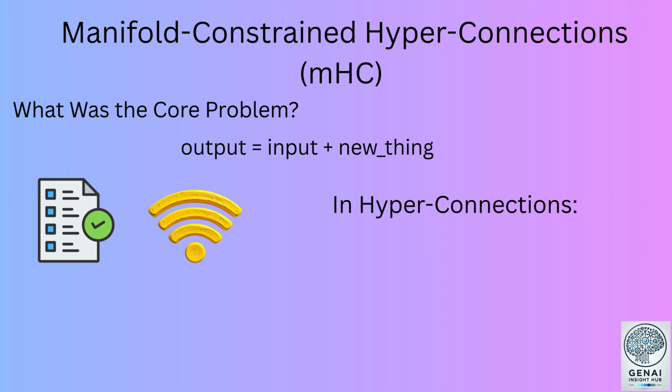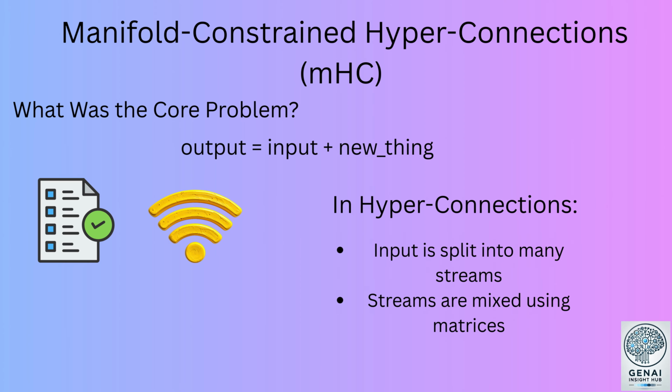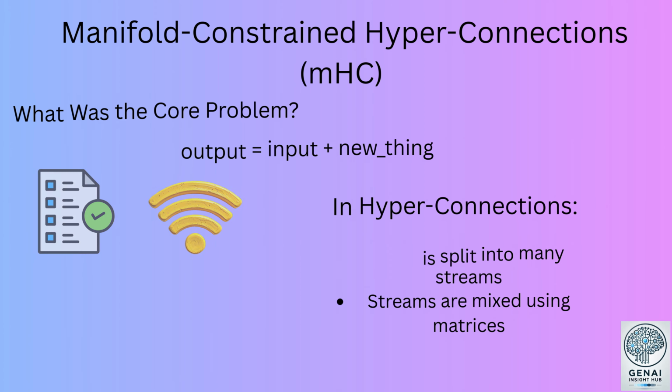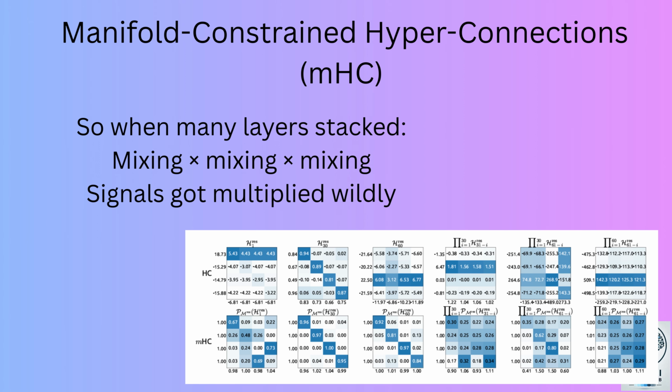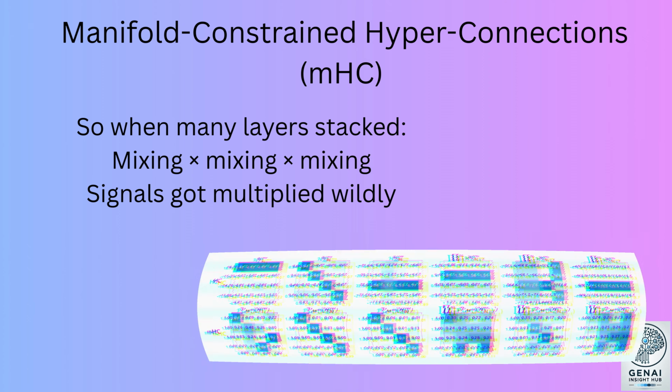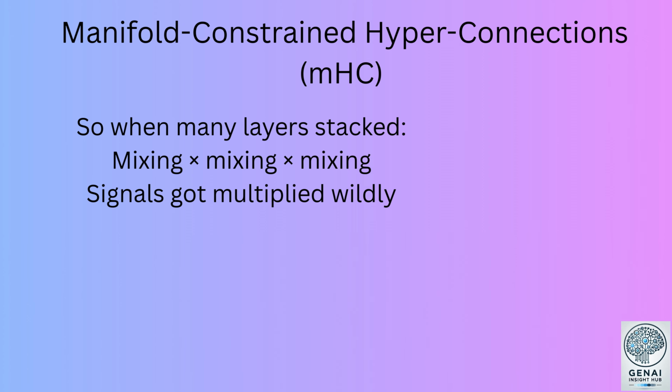In hyper-connections, input is split into many streams. Streams are mixed using matrices. But these mixing matrices were unconstrained, so when many layers stacked, mixing times mixing times mixing, signals got multiplied wildly. That breaks the identity property, the original signal stays safe rule.